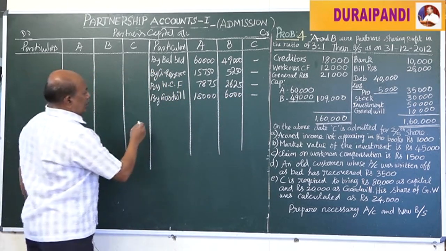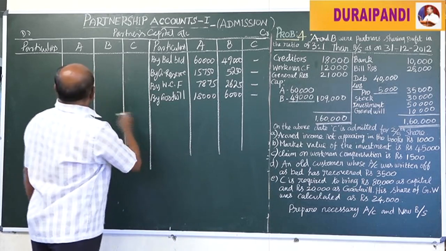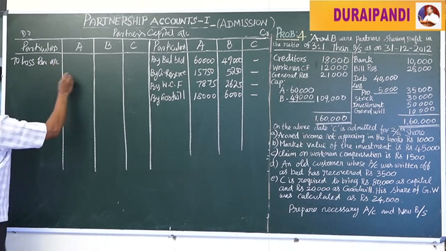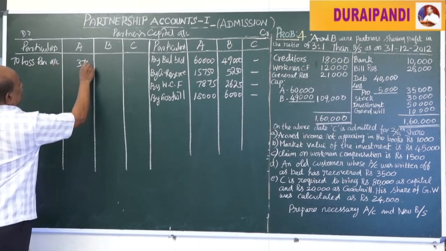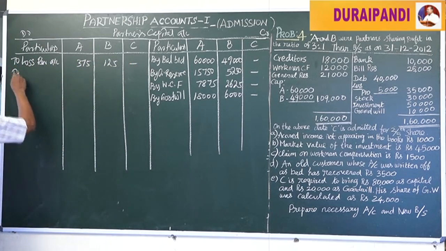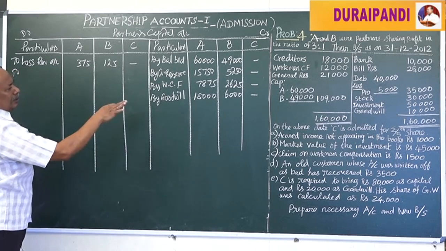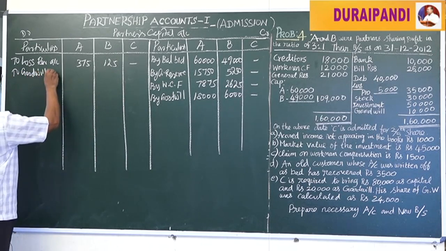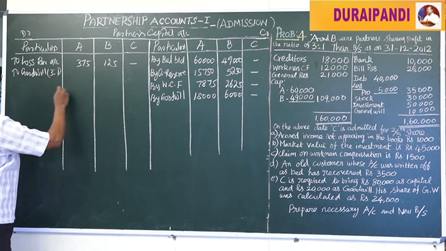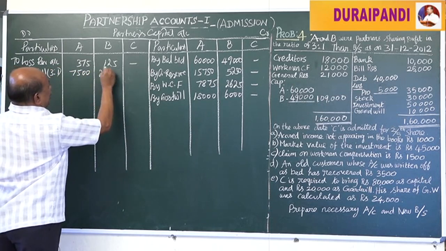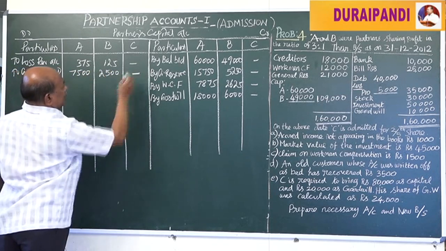Then the loss on revaluation is debited. Here on the debit side of the partners' capital account, first the loss on revaluation account: 375, 125. Next, the previous goodwill is written off the books, that is, goodwill written off from old partners in their old ratio: 7,500, 2,500, here nil.